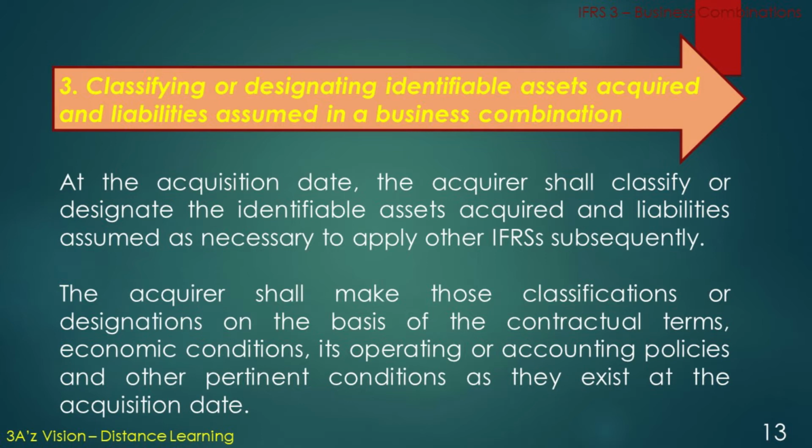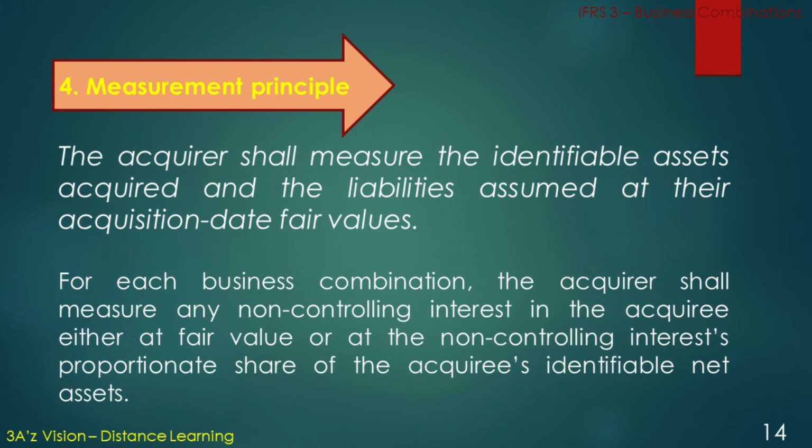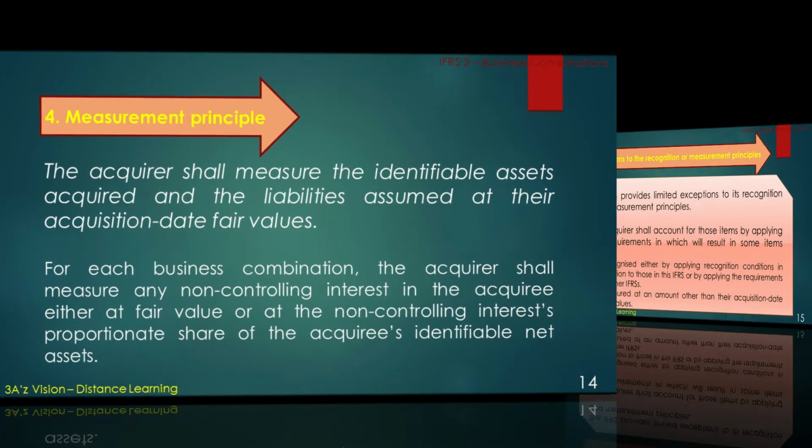The acquirer shall make those classifications or designations on the basis of the contractual terms, economic conditions, its operating or accounting policies, and other pertinent conditions as they exist at the acquisition date. Measurement principle. The acquirer shall measure the identifiable assets acquired and the liabilities assumed at their acquisition date fair values. For each business combination, the acquirer shall measure any non-controlling interest in the equity either at fair value or at the non-controlling interest's proportionate share of the equity's identifiable net assets.